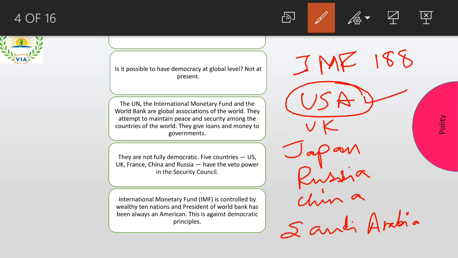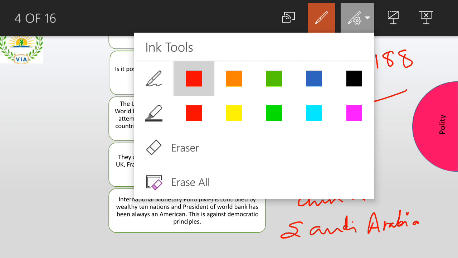So what they're trying to tell us in this lesson is that democracy is possible at the national level, but it is not possible at the international level. And democracy is the best form of government. Why? Because it gives the powers into the hands of the people. They are trying to explain to us how democracy is in the present, current world. Right?